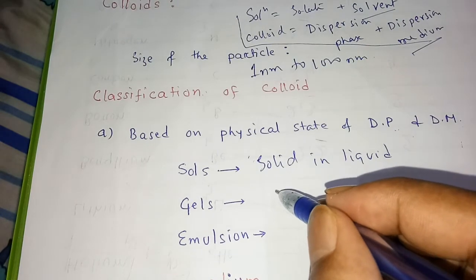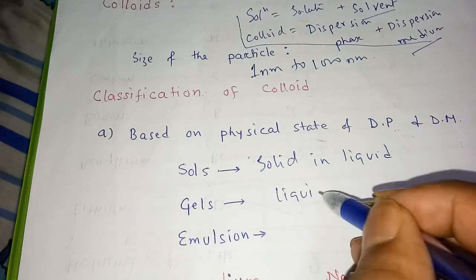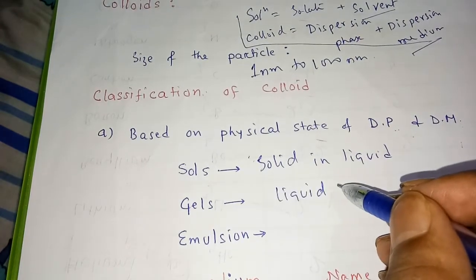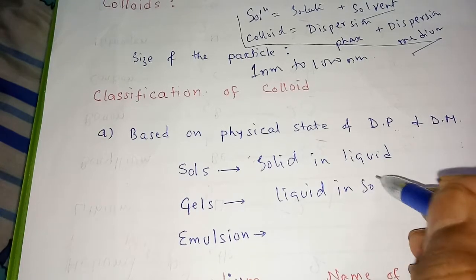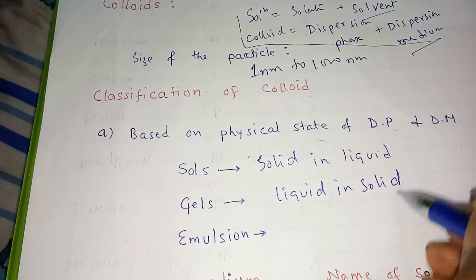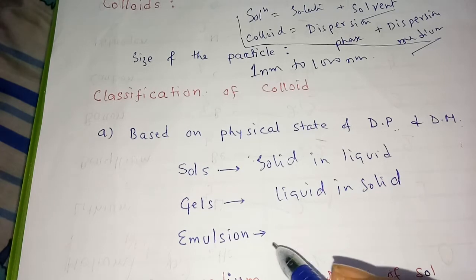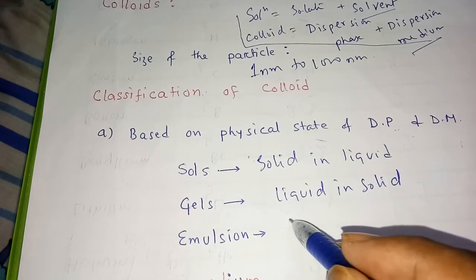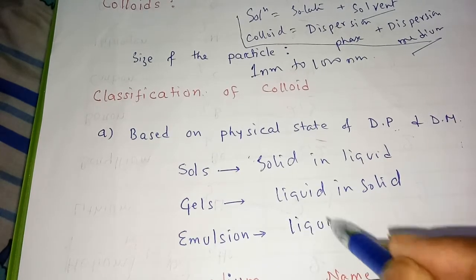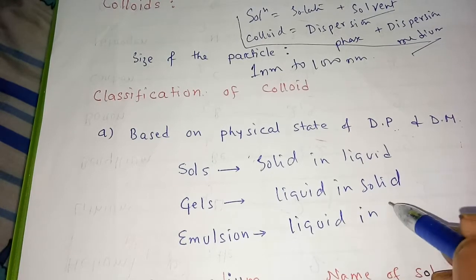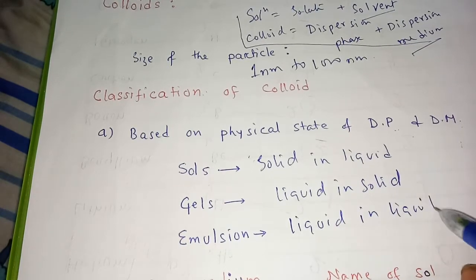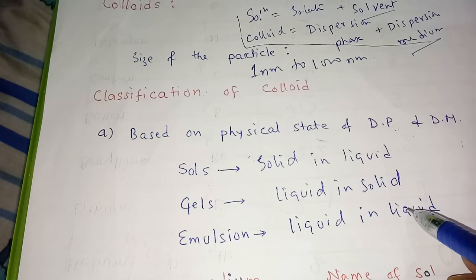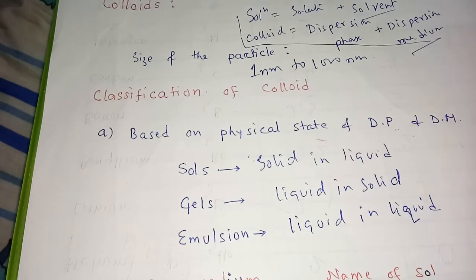Gel, most of you have seen that one, is liquid in solid. Emulsion is liquid in liquid, means oil in water or water in oil emulsion.